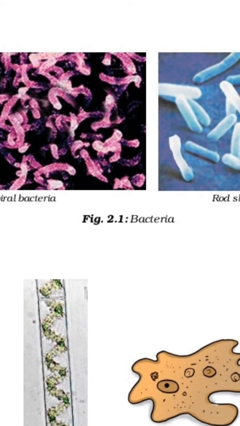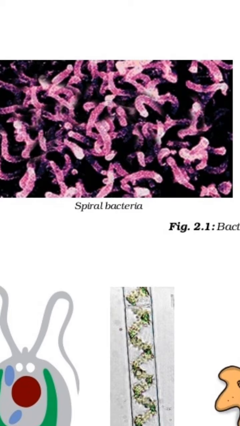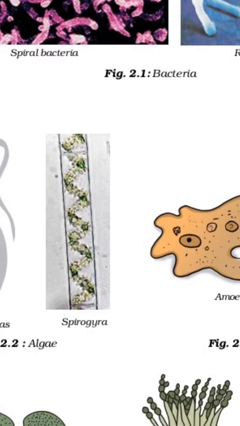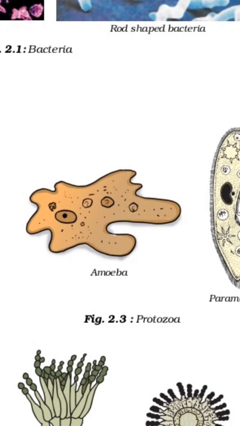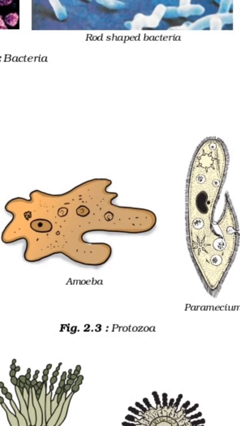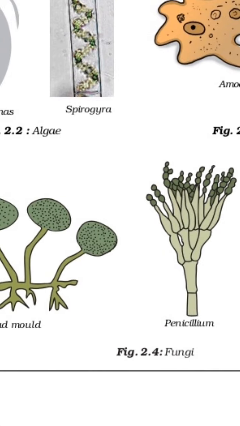Here you can see the first diagram, figure 2.1, bacteria. Two types of bacteria are there: first, spiral bacteria, second, rod shaped bacteria. Next, downside, algae: Chlamydomonas and Spirogyra, two types of algae. Third, figure 2.3, protozoa, which are single celled organisms like amoeba. We already learned in 7th standard chapter 2, nutrition in animals, about the nutrition, feeding and digestion system in amoeba. Then paramecium. Next are fungi.